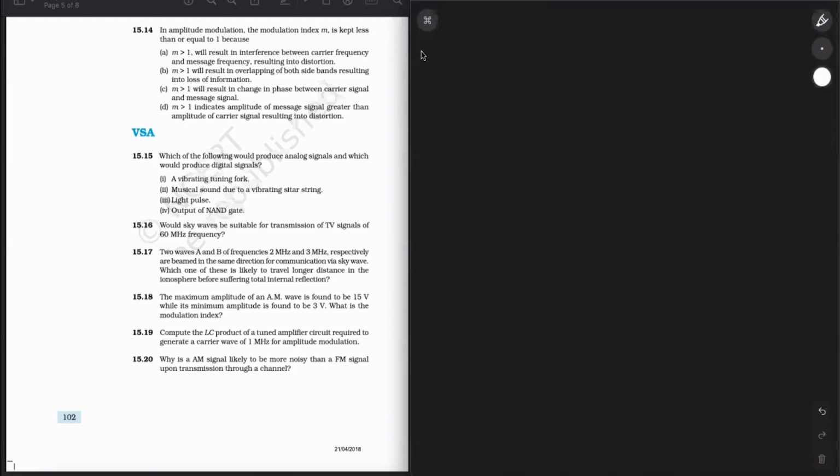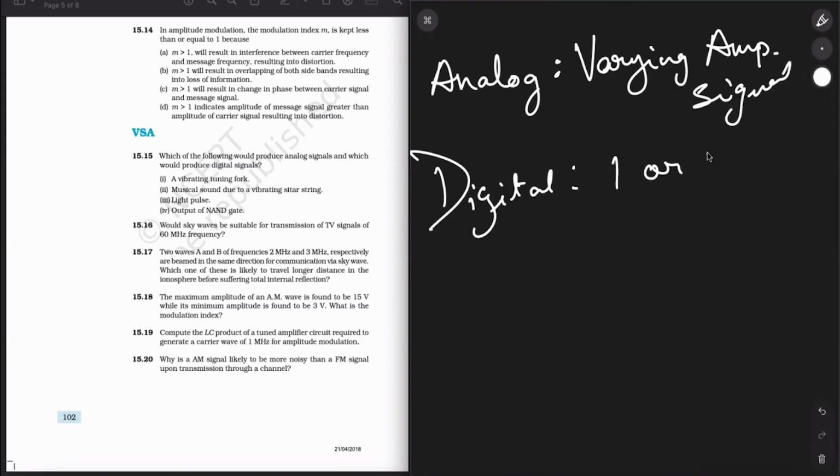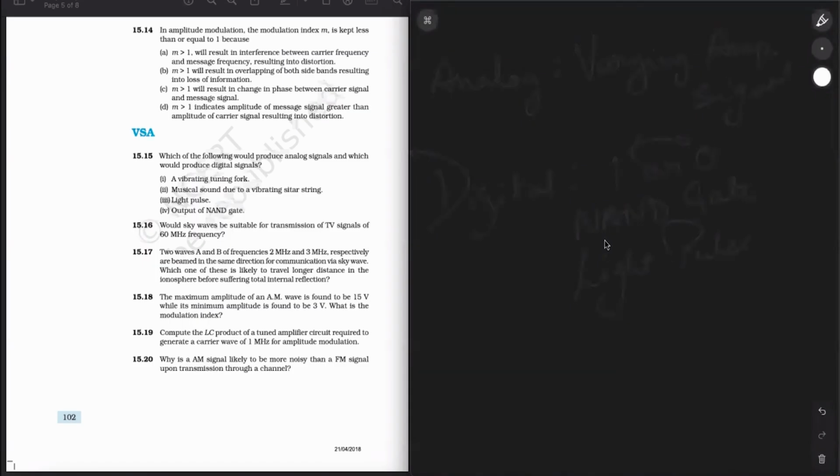Basically, what did I tell you? Analog can have a varying amplitude signal. And what about digital? 1 and 0. So for 1 and 0, it will be the NAND gate, and the second will be the light pulse. The timing of this 1 and 0 switching will give you the signal. Alright, so this is the difference between digital and analog.